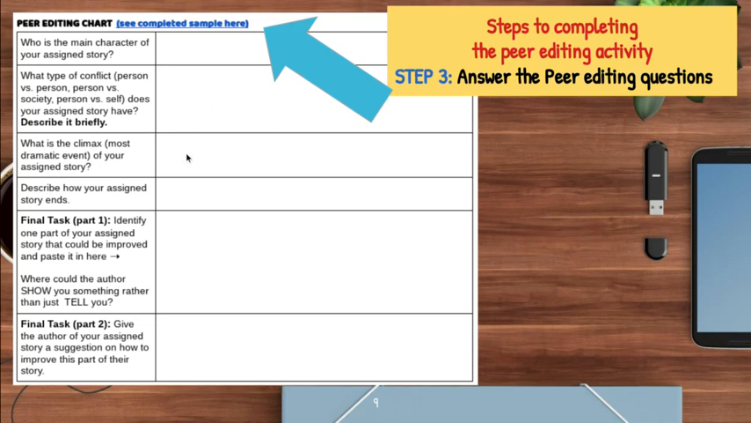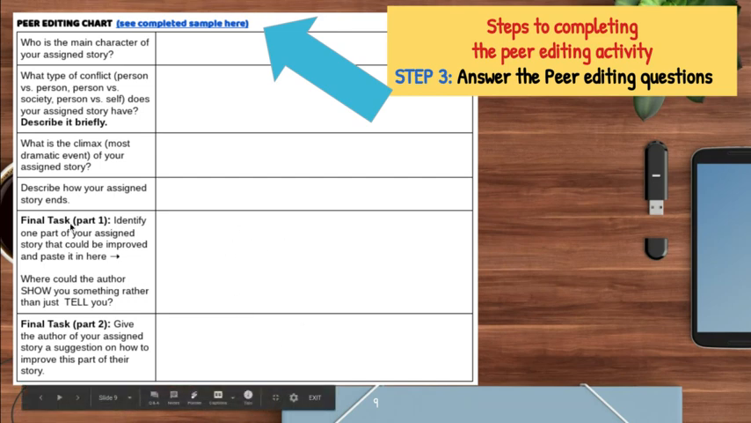What is the climax of your assigned story, right? Or the most dramatic, life-changing kind of event in the story? And then the last item here says describe how your assigned story ends, right? Does everything kind of return to normal? Explain how. Or is the character's life forever changed? And explain how. Okay.